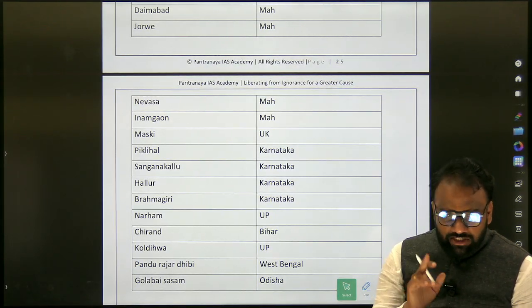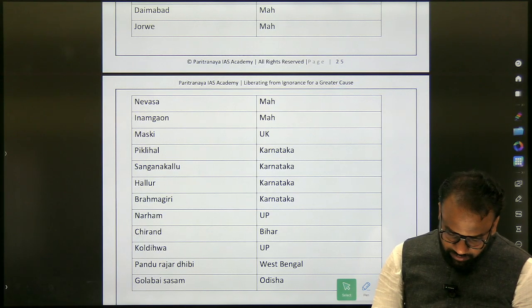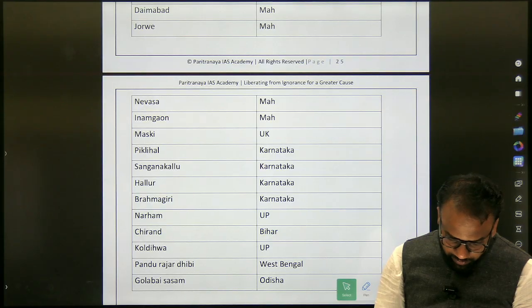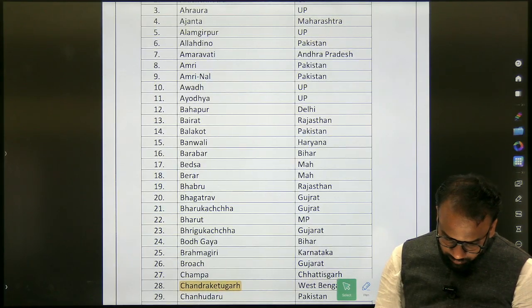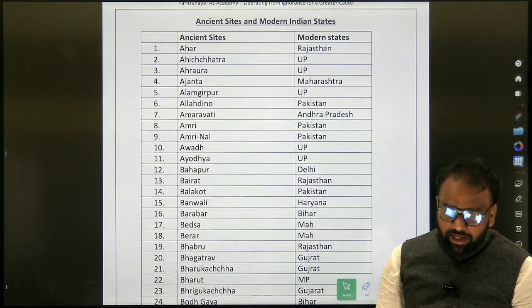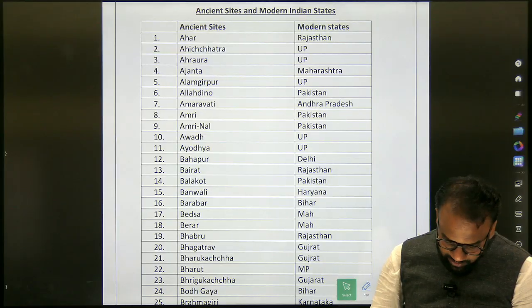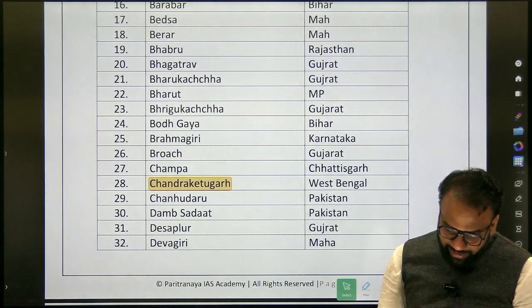Somewhere in the last we have Chandraketugar. Let me search for it. Chandraketugar. Okay, here, ancient sites and modern Indian states. Entry number 28.